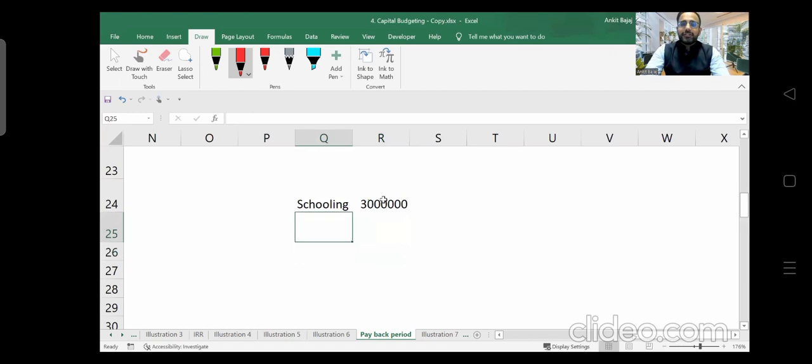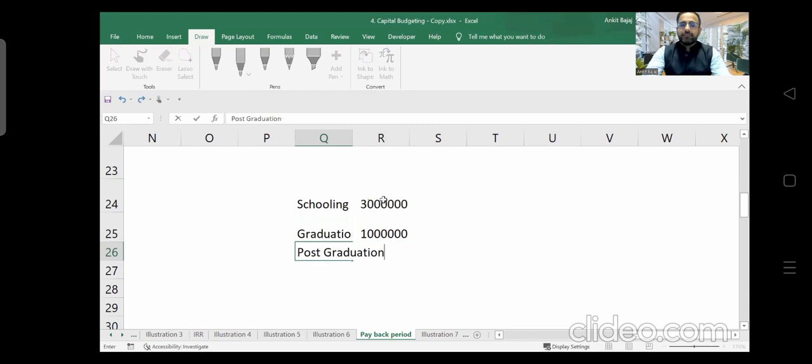Now, during your graduation, what was the fees? Do you know how much in 3 years your parents have spent towards your graduation? Can you assume 10 lakh rupees, including your hostel charges, etc.? On an average, your parents have spent 10 lakh rupees on you. And what about your post graduation?